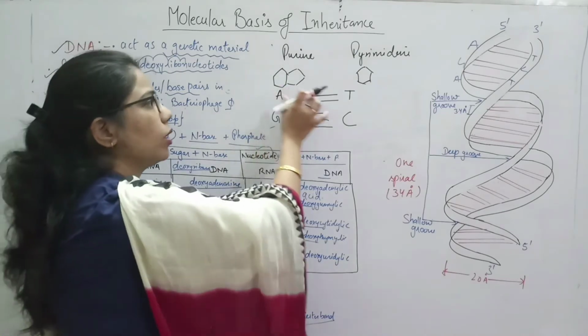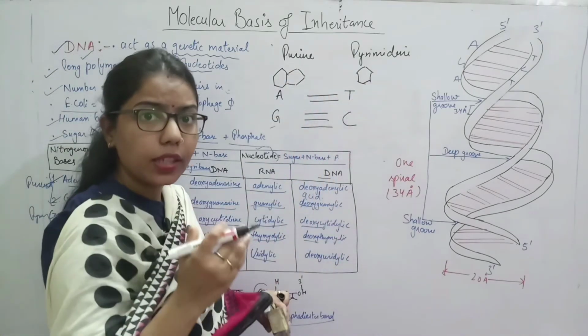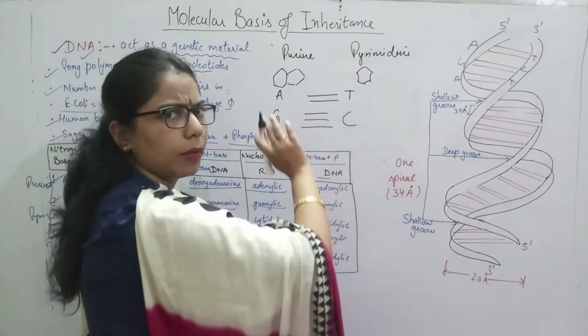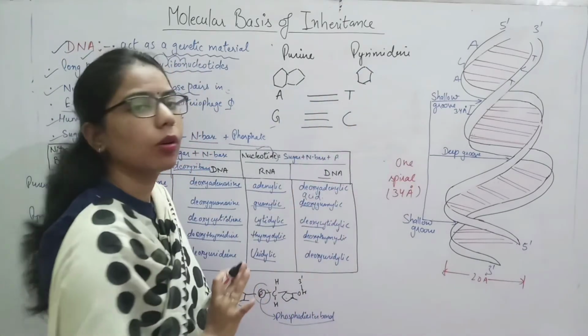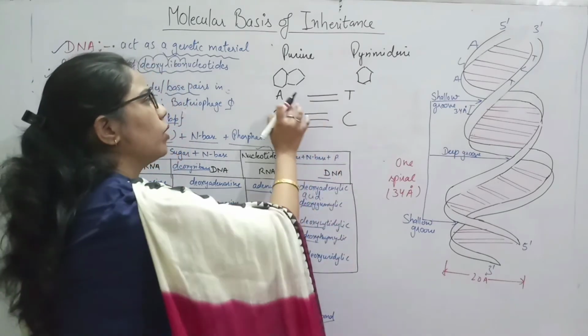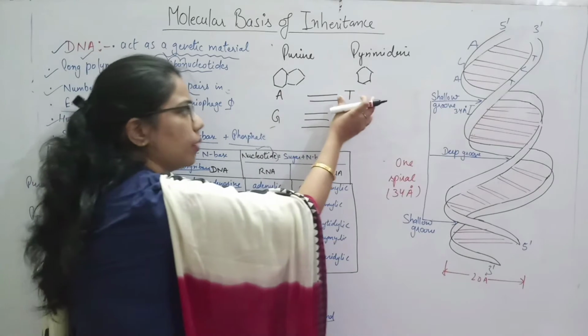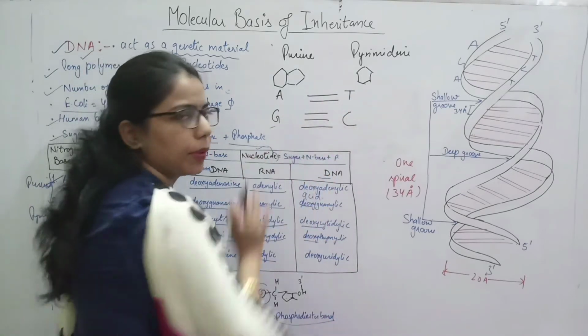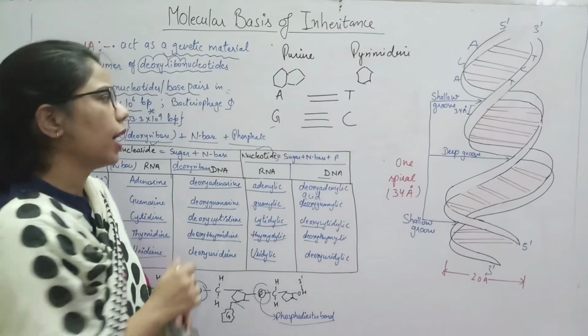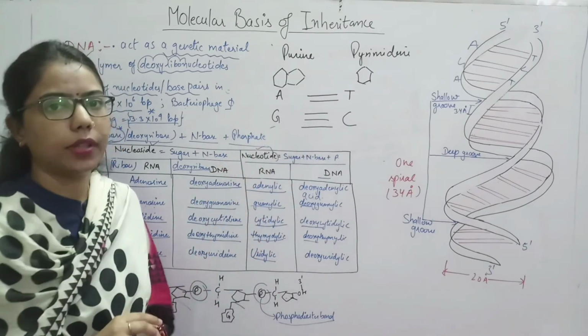DNA की structure में क्या नहीं होंगे? ये nitrogenous base fit नहीं आ पाएंगे, right? And if you talk about the pyrimidine, अगर हम pyrimidine ही connect करेंगे तो क्या होगा? Structure छोटा हो जाएगा. Again it will be a problem. So here what we are doing? We are connecting the purine with the pyrimidine, then purine with the pyrimidine. The only difference is that A and T have a double bond, and G and C have a triple bond.